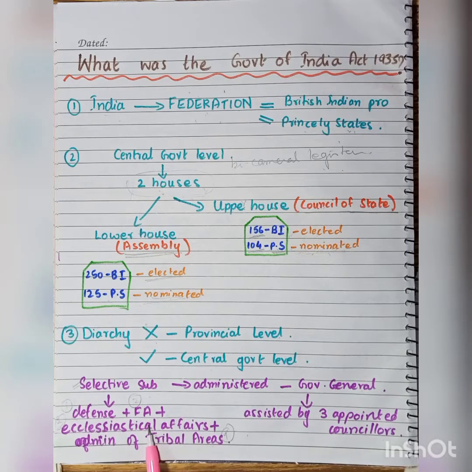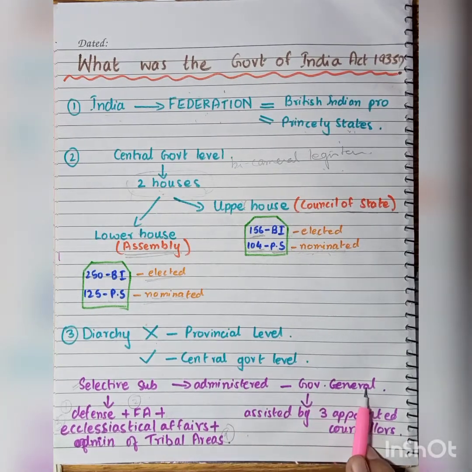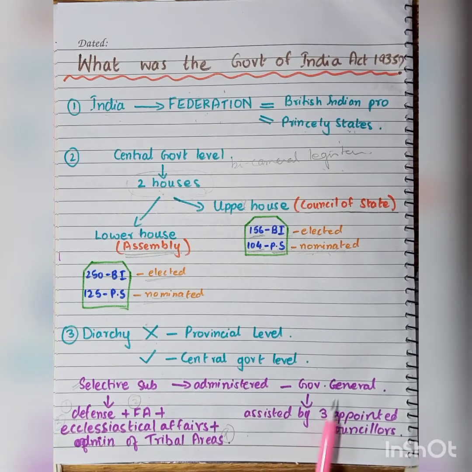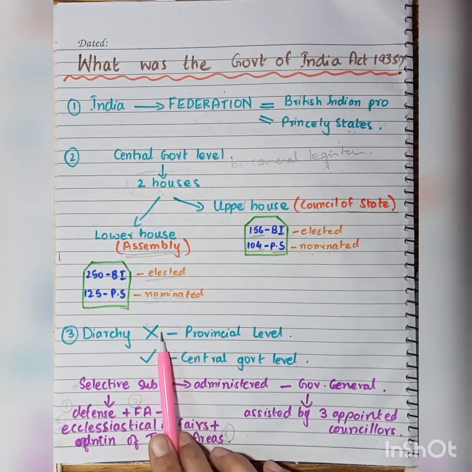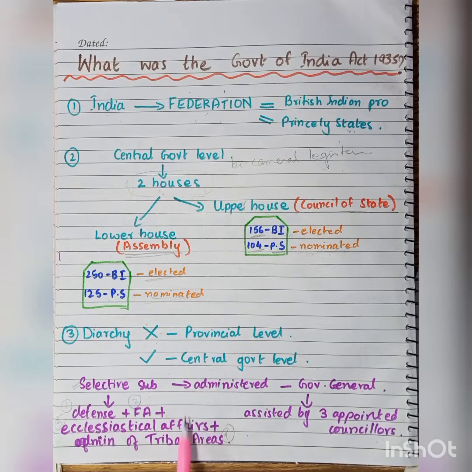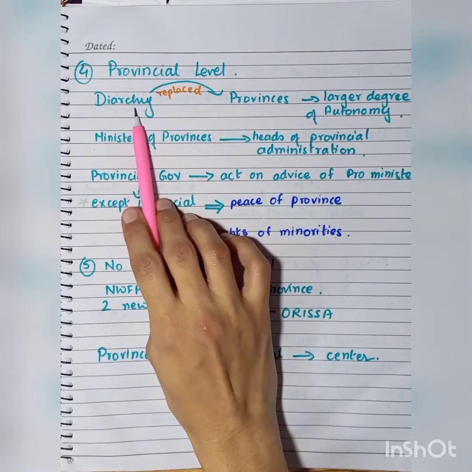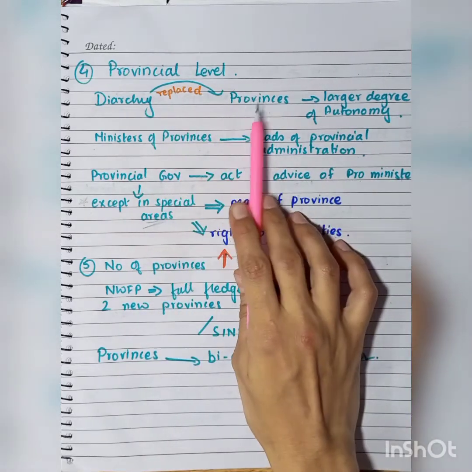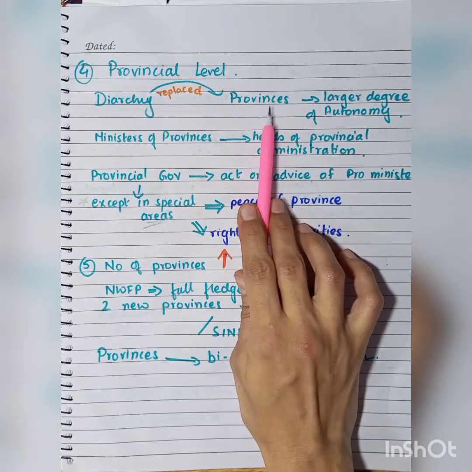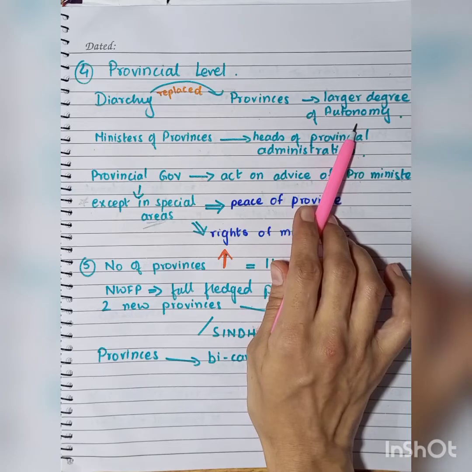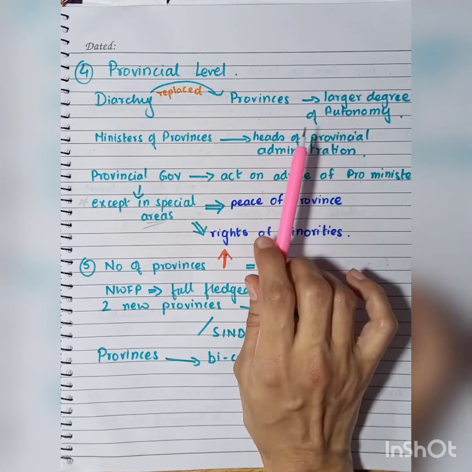These affairs were to be administered solely by the Governor General, and in administering these affairs, he was to be assisted by three appointed councillors. So the system of diarchy was abolished at the provincial level, but it was retained at the central governmental level. At the provincial level, diarchy was replaced by a system of governance in which the provinces now had a larger degree of autonomy. That is, they had a larger amount of power.